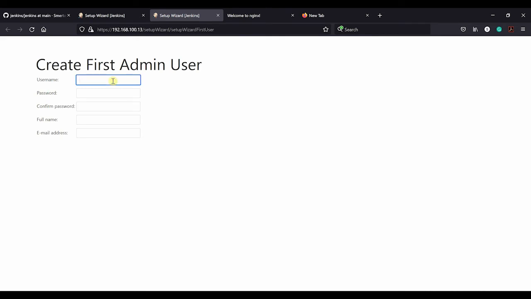So I'm just gonna call it Jenkins. Very creative. Set my password. Jenkins test. Gender.